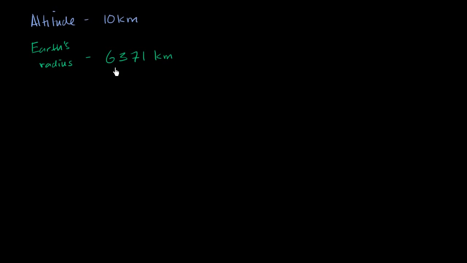It's actually not constant throughout the Earth, but for the sake of this problem we're going to assume that Earth is a perfect sphere, and its radius is roughly 6,371 kilometers.